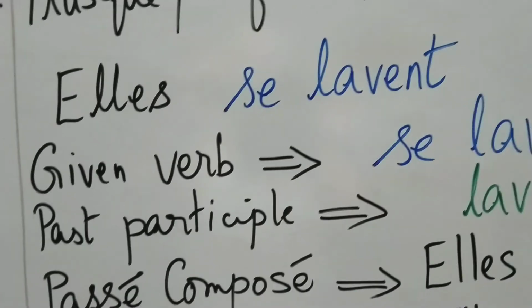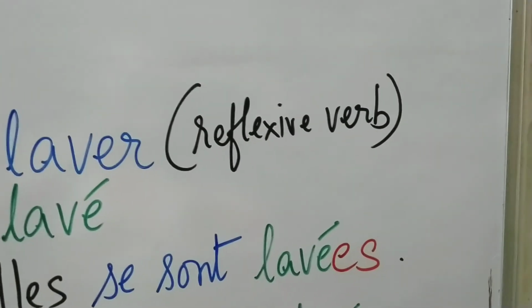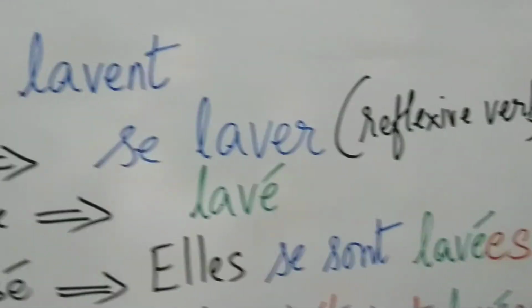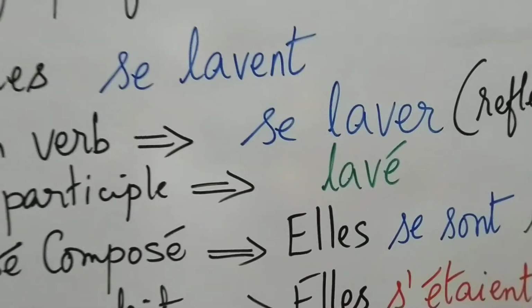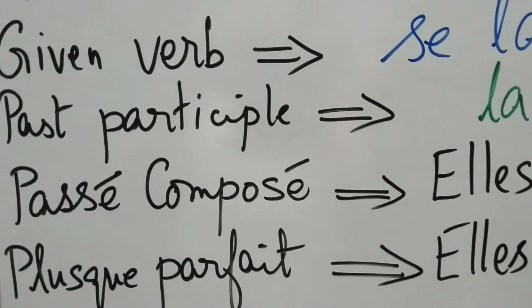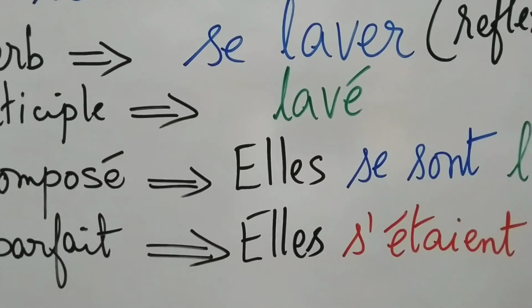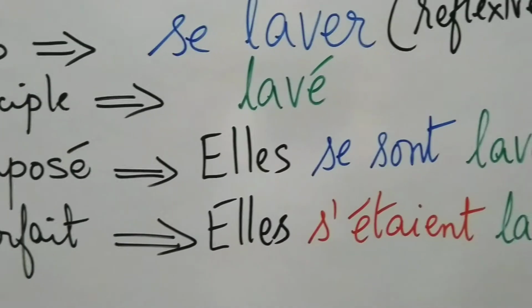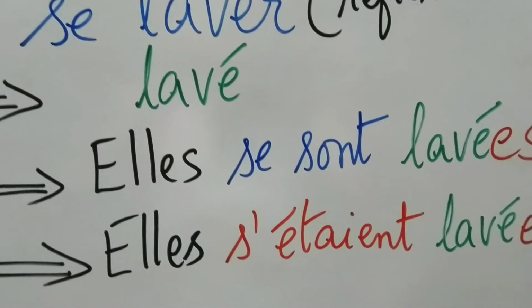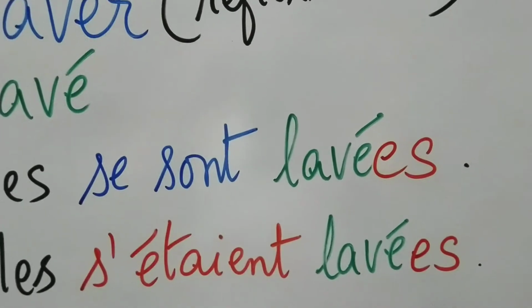Coming to the next example, elles se lavent. They wash themselves. The given verb is se laver, and this verb is a reflexive verb. All reflexive verbs will take être in the auxiliary. The past participle of the verb se laver is lavé, L-A-V-E acute. Don't forget your accent. The passé composé is formed with the present tense of the auxiliary, in this case the verb être, so it becomes elles se sont. Your reflexive pronoun will be written before the auxiliary, so elles se sont lavées, L-A-V-E acute, with an es for agreement.